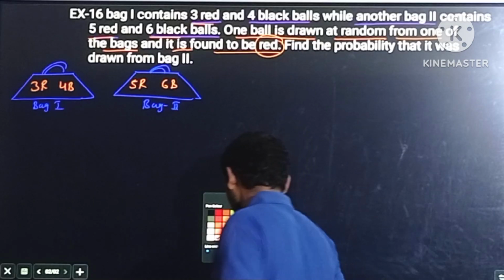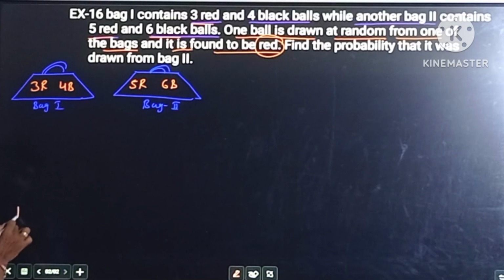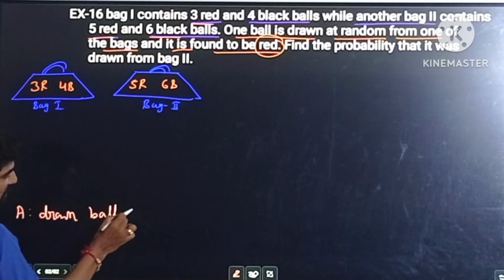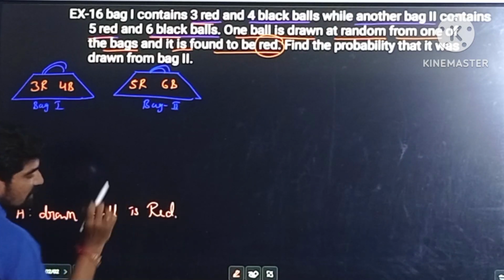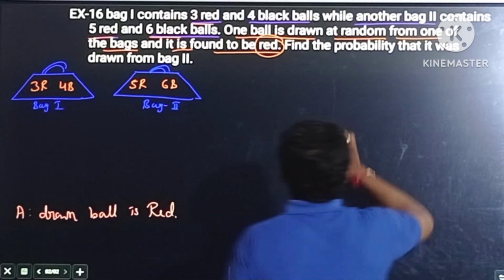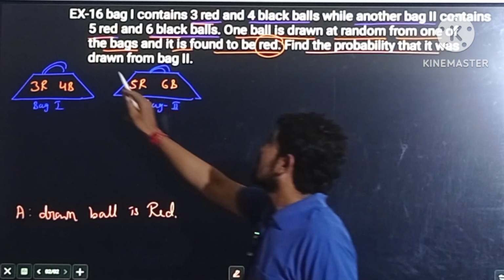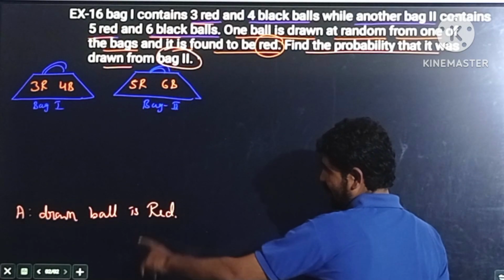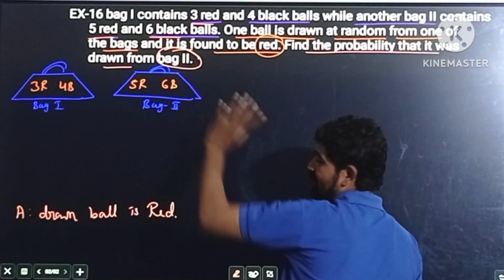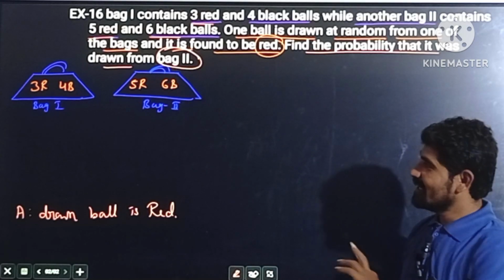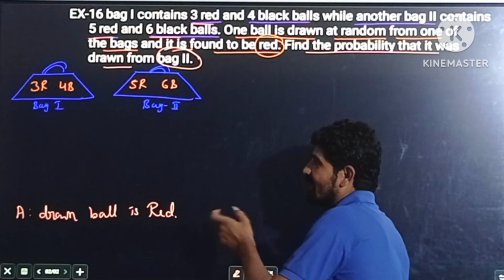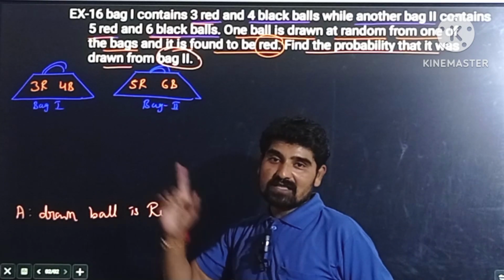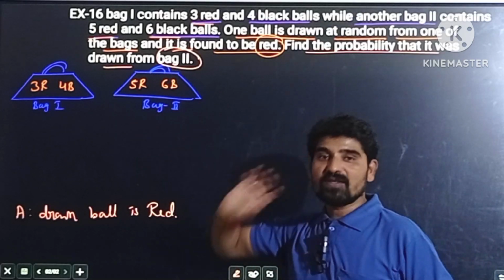So the given event we considered is A, and in this question the A event is that the drawn ball is red. His question is, find the probability that it was drawn from bag 2. What is the probability of getting this red ball from bag 2? I hope all of you understood. Here there exist 2 bags. The first bag consists of 3 red and 4 black balls, and the second bag consists of 5 red and 6 black balls, and from these 2 bags he has to choose one ball from one of the bags.